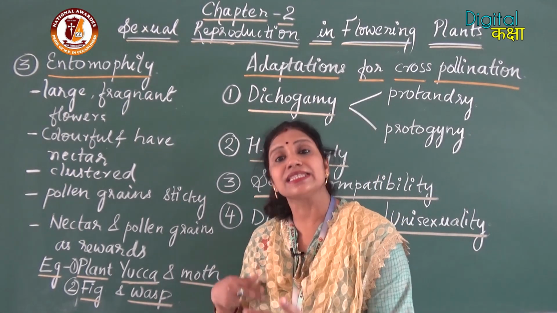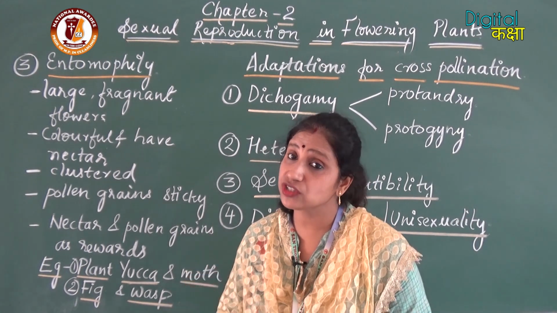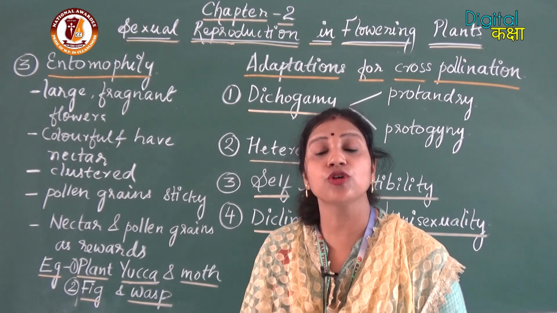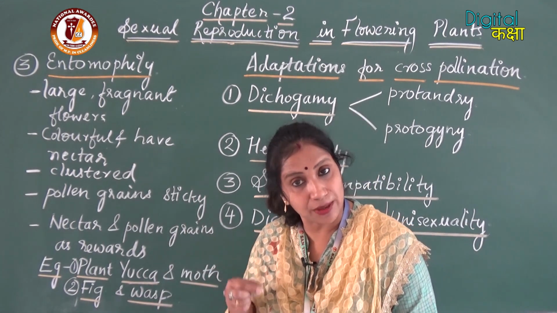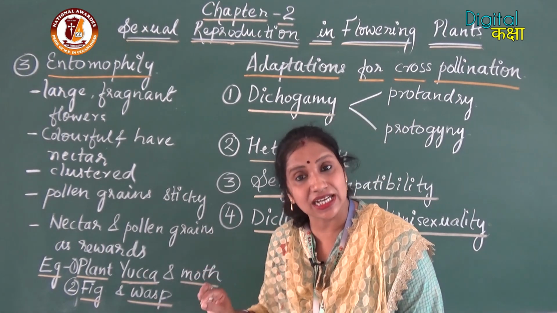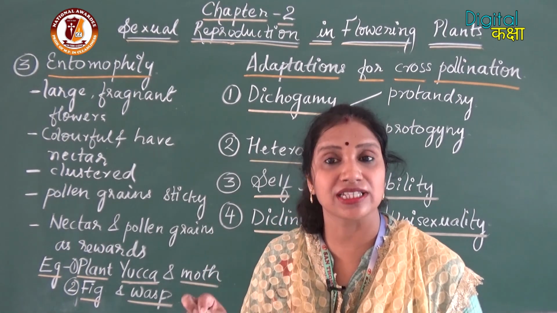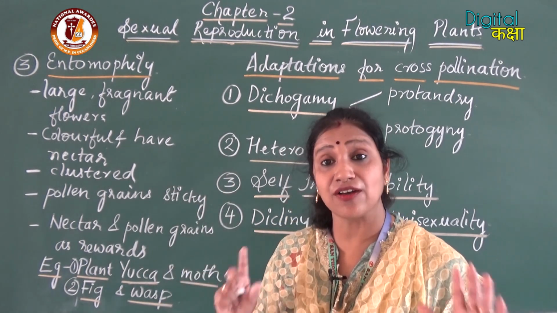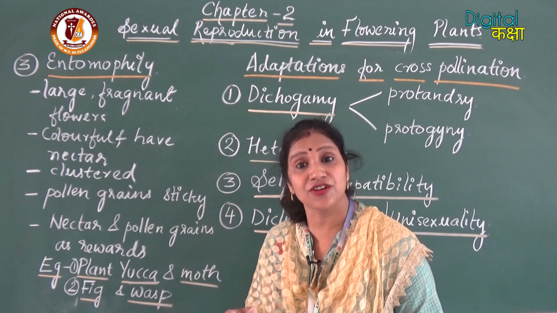The wasp lays the eggs in the sterile flowers only. So to reach the sterile flowers, it has to move through the male flowers, and in this way the pollen grains will stick on the surface of the wasp. So when it reaches the sterile flowers, it has pollen grains on its surface.